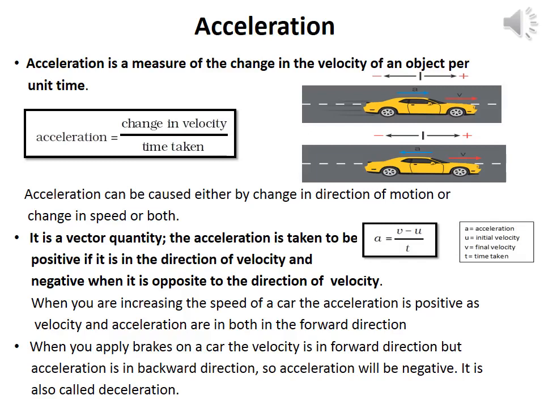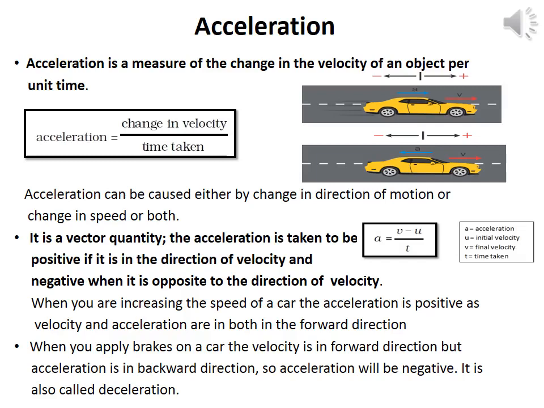It has different values at different instants of time and at different points of the path. Can we now express the change in velocity of an object? To answer it, we have to introduce another physical quantity called acceleration, which is a measure of change in velocity of an object per unit time.